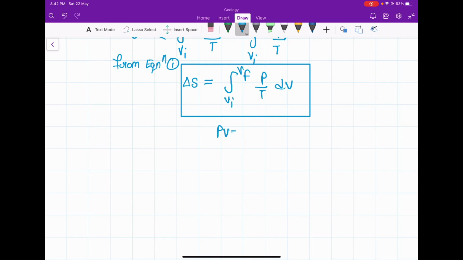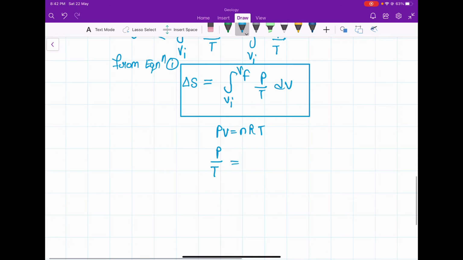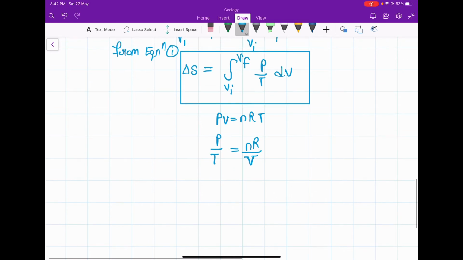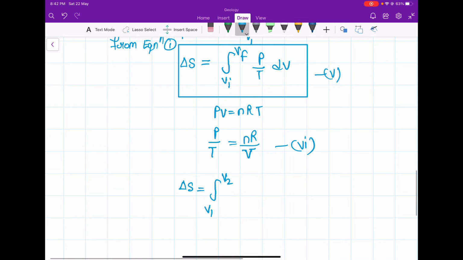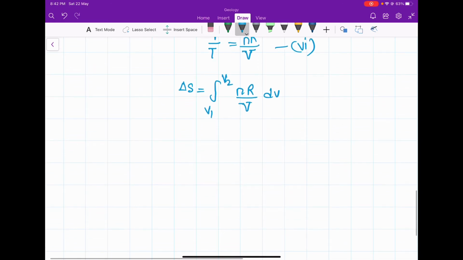As you know, PV equals nRT, or we can say P over T equals nR over V. So if we consider equation 5 and equation 6, from 5 and 6 ΔS equals the integral from V1 to V2 of nR over V dV. n is constant, R is constant, so ΔS equals nR times the integral from V1 to V2 of dV over V.